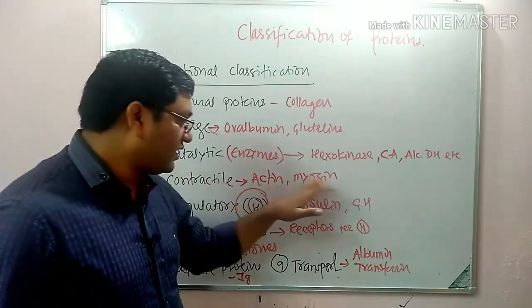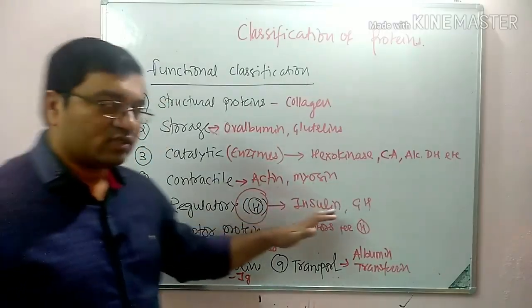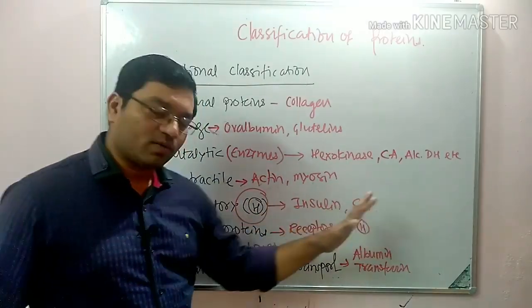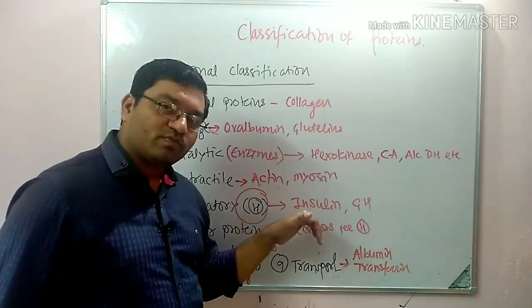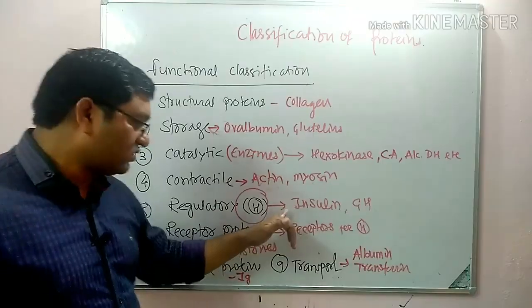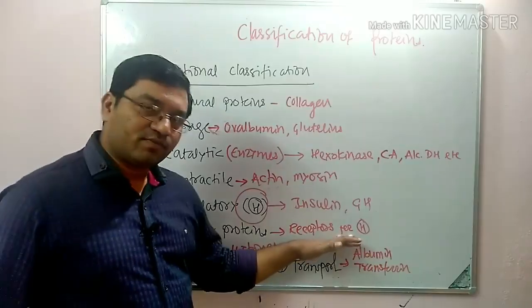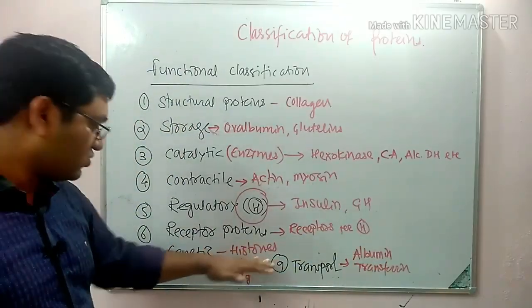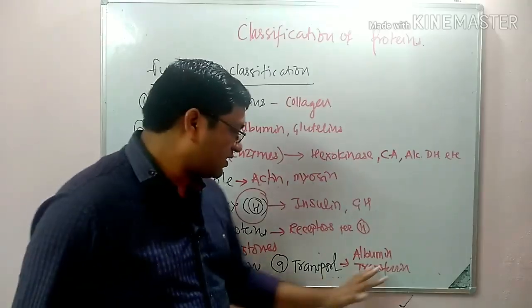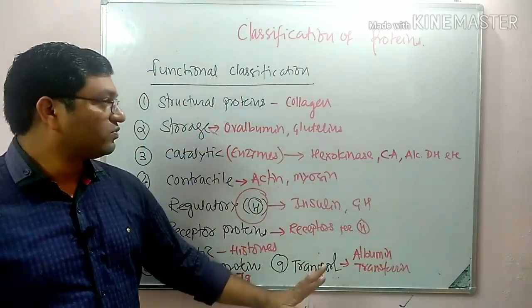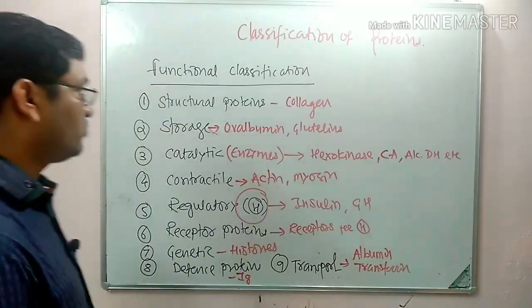Contractile, actin and myosin. Regulatory protein, hormones, insulin, growth hormone. Write down the names of peptide hormones only, not steroid hormones. Then receptor proteins act as receptors. Genetic protein, histones; defense protein, immunoglobulin; and transport protein, albumin.